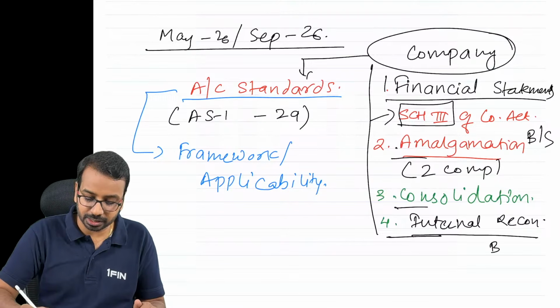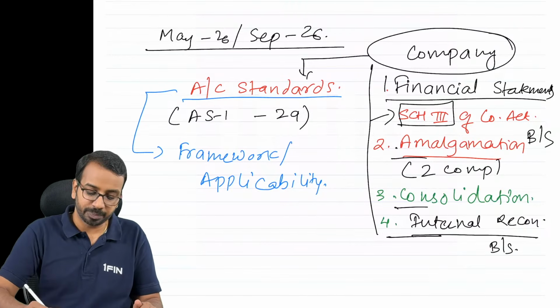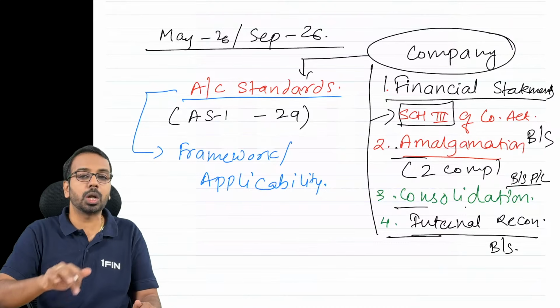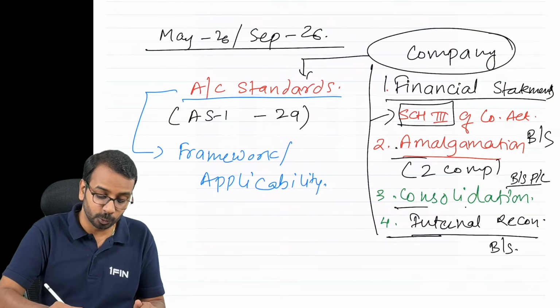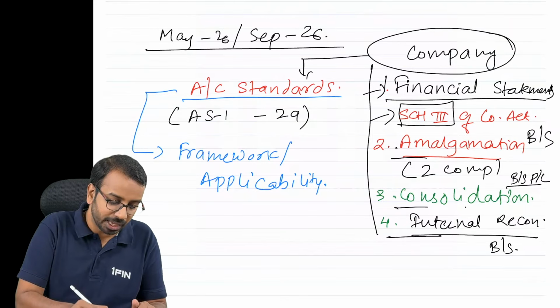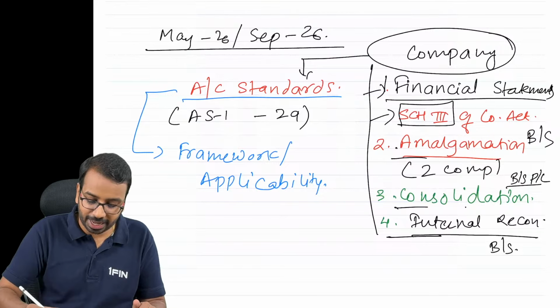In internal reconstruction also it is balance sheet. And in consolidation, we can have balance sheet or P&L, but in all of these places we have to follow the format given by the financial statements. Okay. Apart from this, we also have something called a cash flow statement.